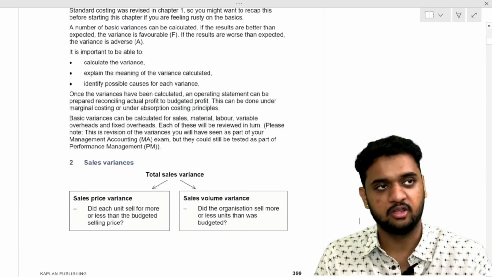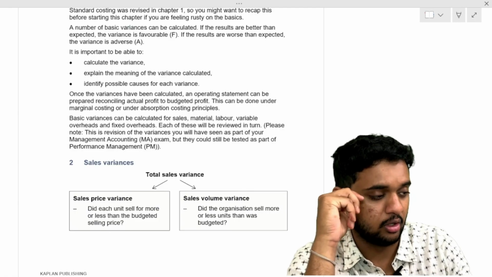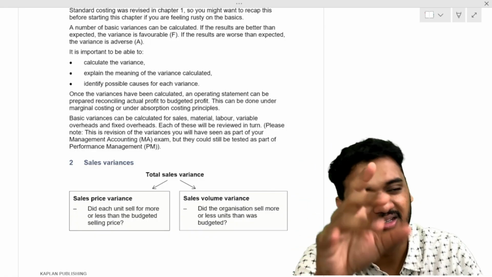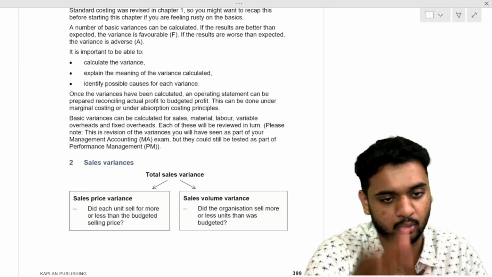We will see one more variance for today. After that, we will close this chapter and proceed to the next chapter. I don't want to confuse you more. Others are very easy. One more variance we have is called fixed overhead variance. That will be slightly confusing, so we will do it in the next class. Today we'll do sales variance and try to do questions from this.